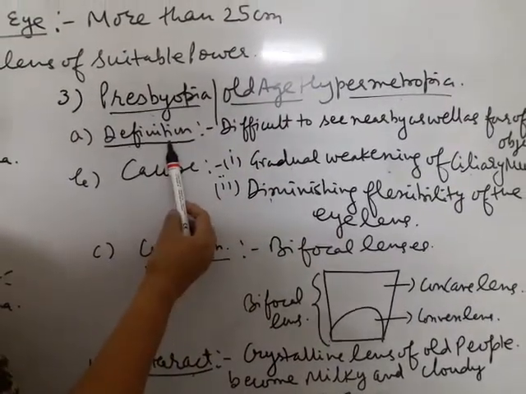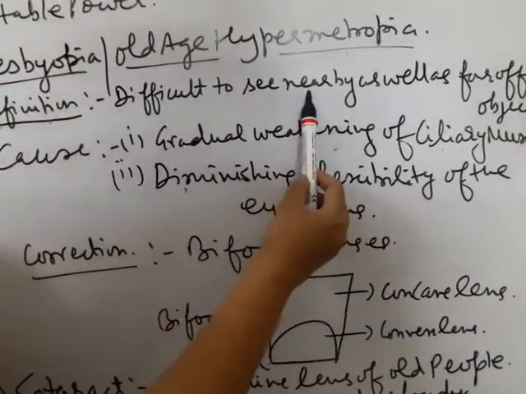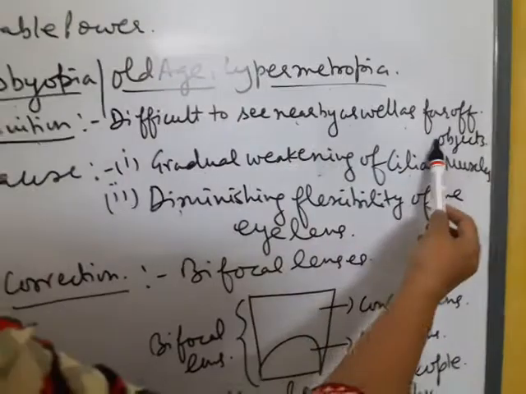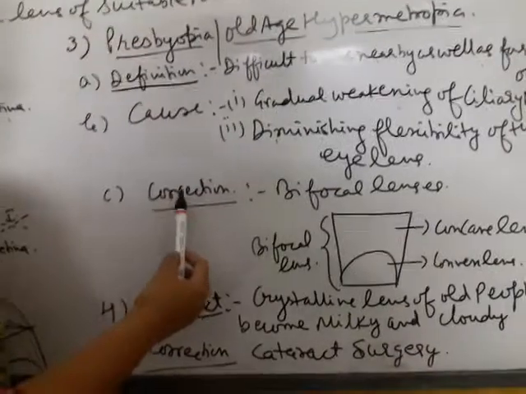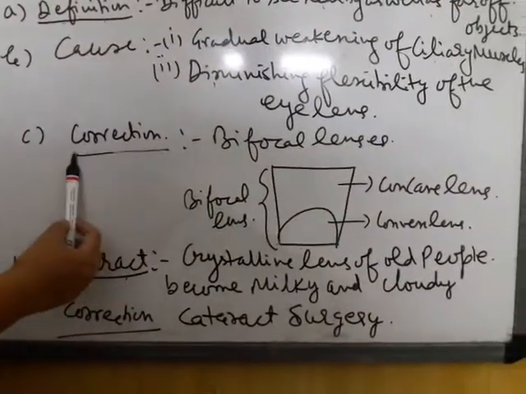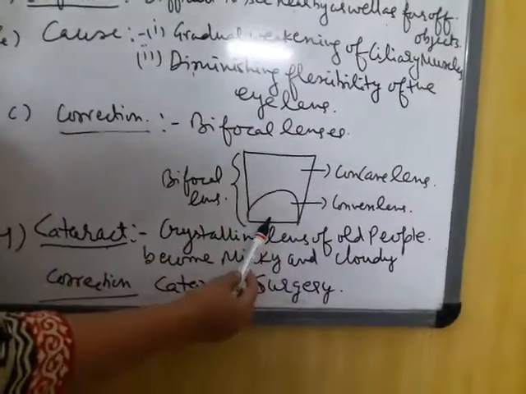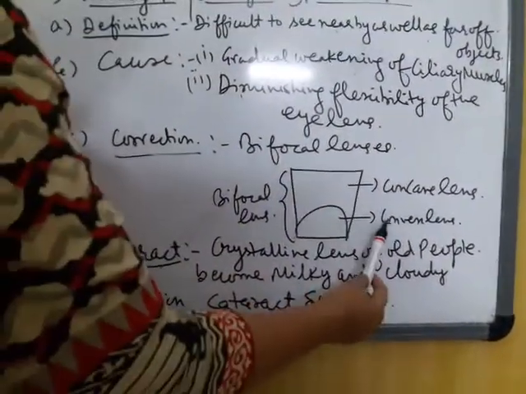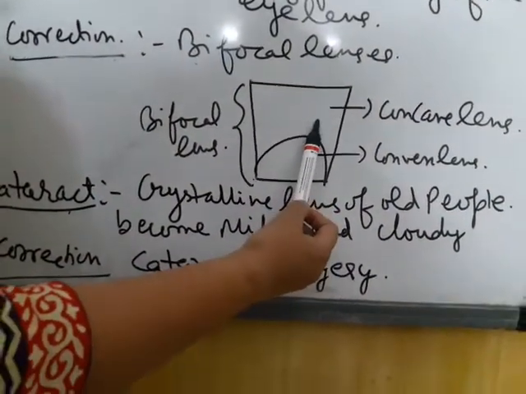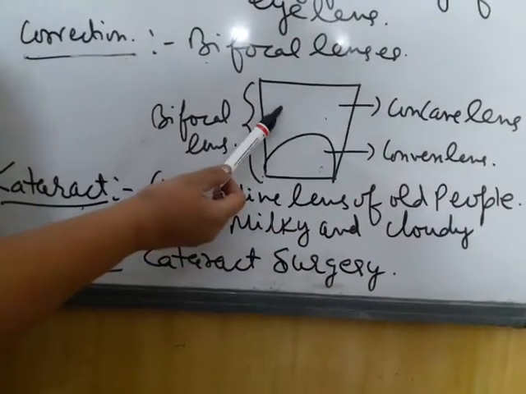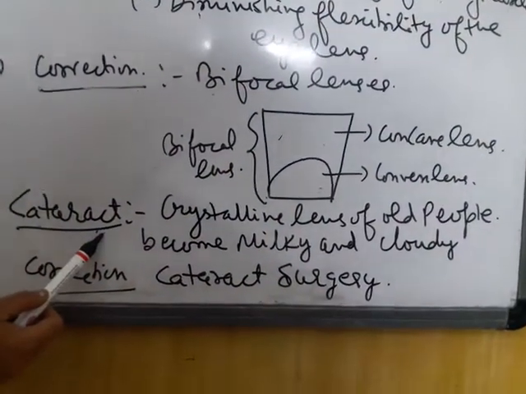In this defect of vision, a person finds difficulty in reading a book as well as in seeing the far off objects. Both the defects are there. So this defect is corrected by using bifocal lenses. Special spectacles are made which have convex lens below to correct hypermetropic defect and concave lens above to correct the myopic defect.